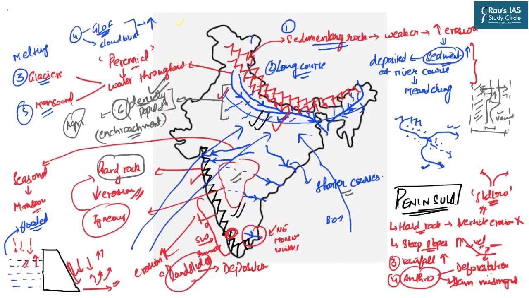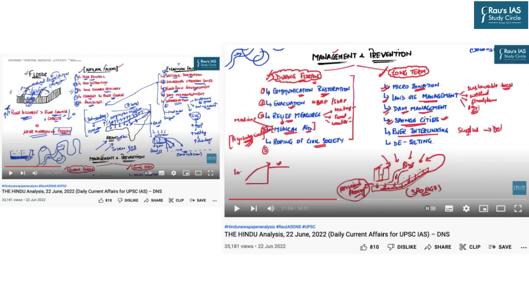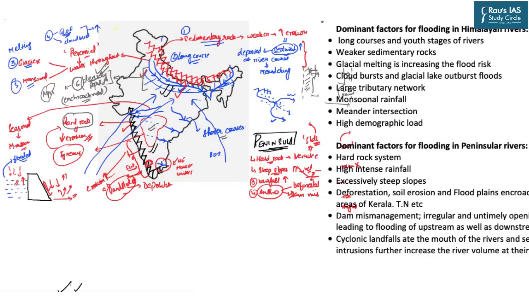Now comes the management and the prevention or the control of these floods. The management and prevention strategies for floods were discussed in the DNS of 22nd June 2022. In this DNS we discussed the specific reasons behind the floods of Assam, and in this very line, we also discussed the management and prevention strategies. So for this, you can refer to the DNS dated 22nd June 2022. Now let us revise this topic in the textual format also.